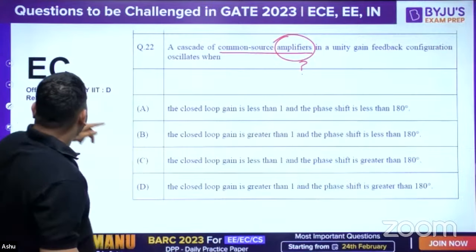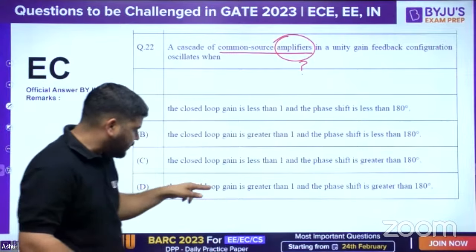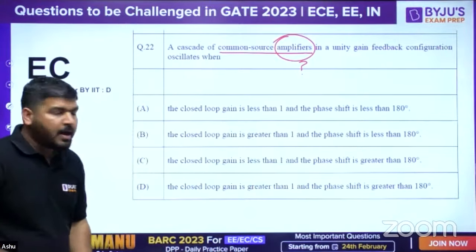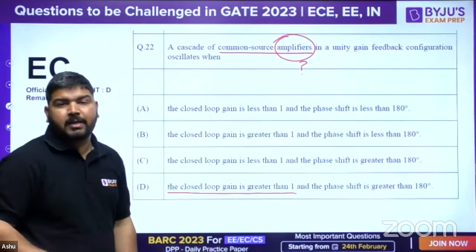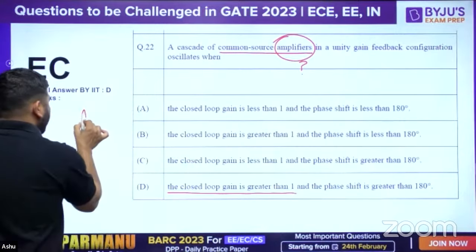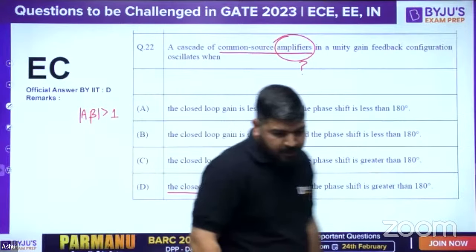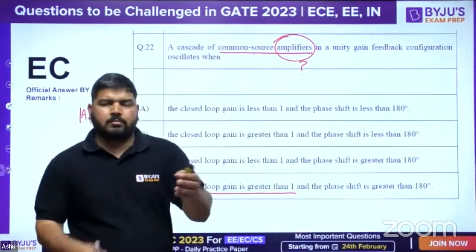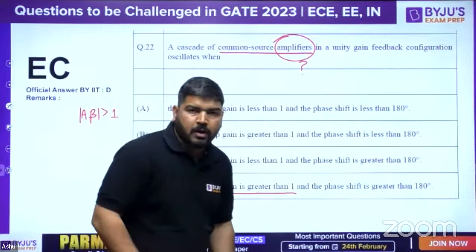Now the answer provided by IIT Delhi is option D, where it is given that the closed loop gain is greater than 1. Actually, in an oscillator, it is the open loop gain A beta that has to be greater than 1, according to the Barkhausen criterion. And in this, it is written closed loop gain.